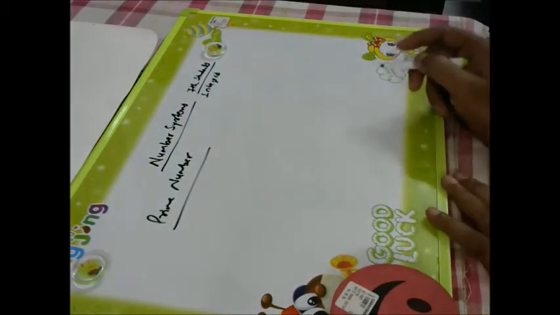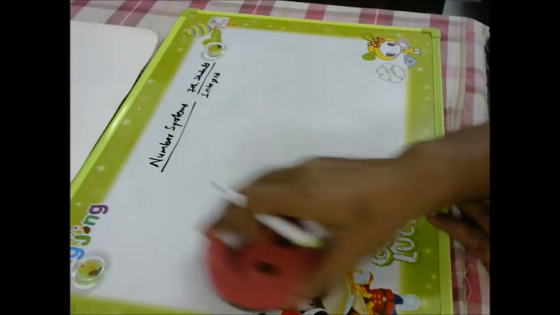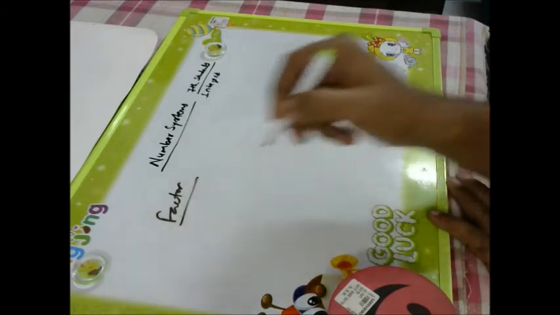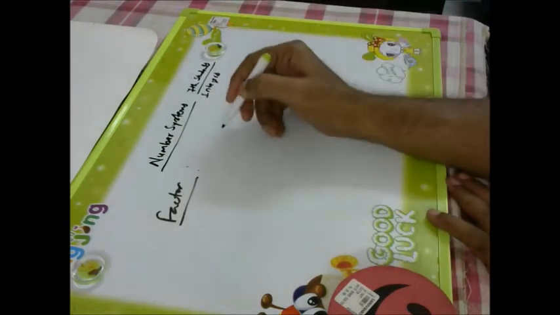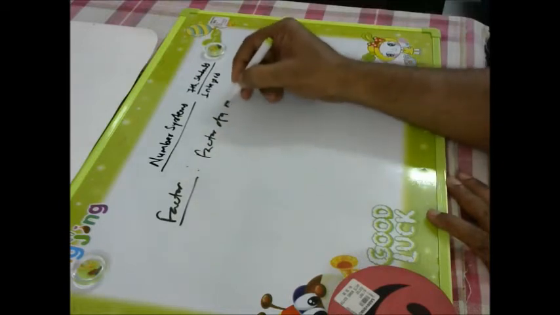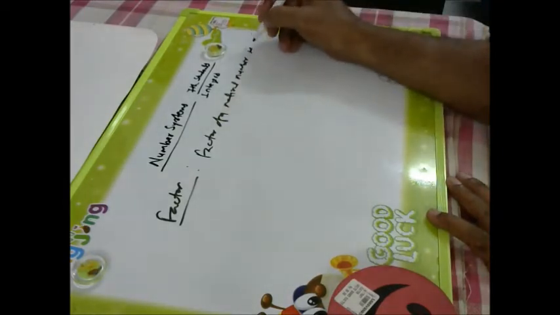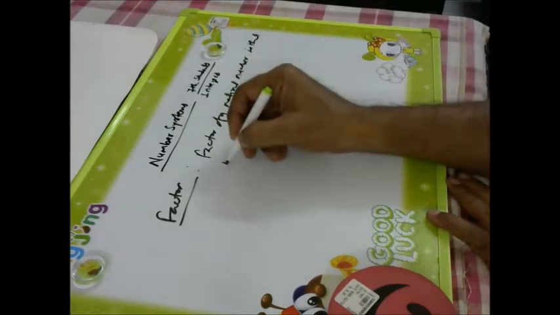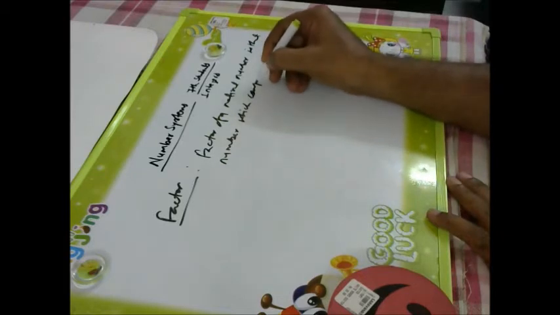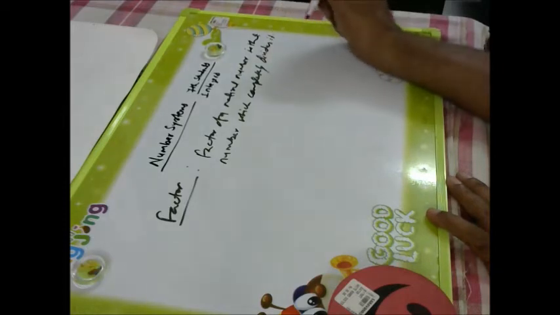Right. Now further, if we go for prime numbers, so which are called prime numbers? Before that, I will tell you what actually a factor is. Factor means, like if I say the factor of a natural number is that number which completely divides it. What is called a factor?